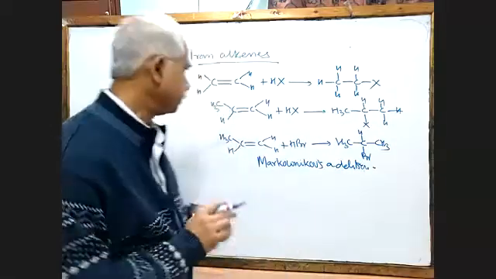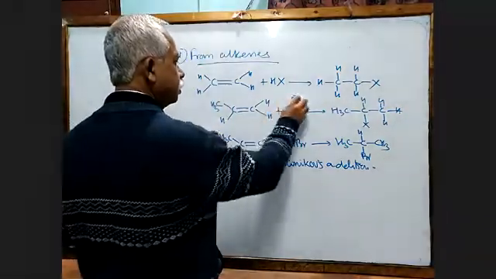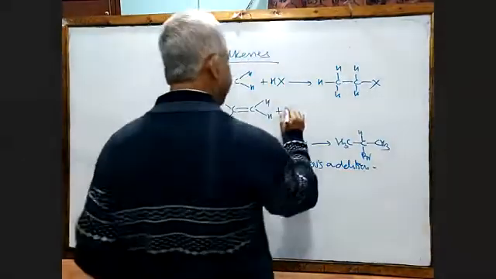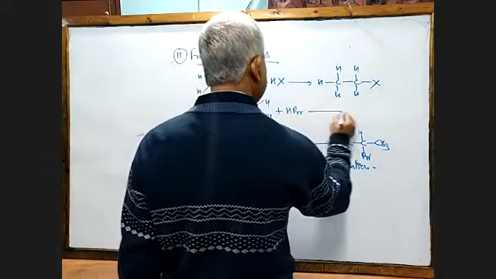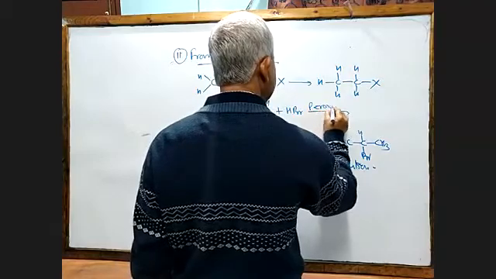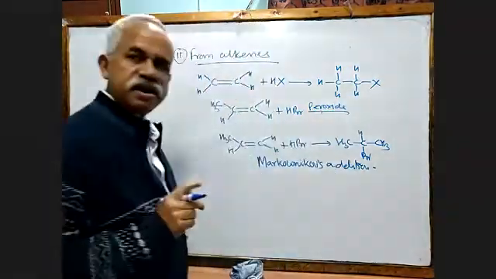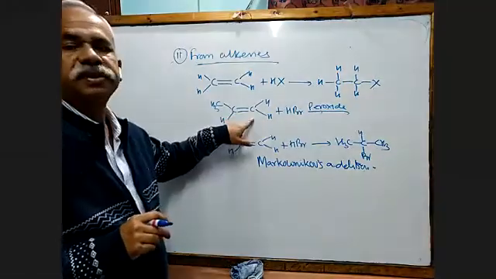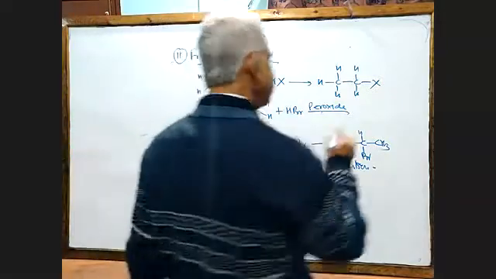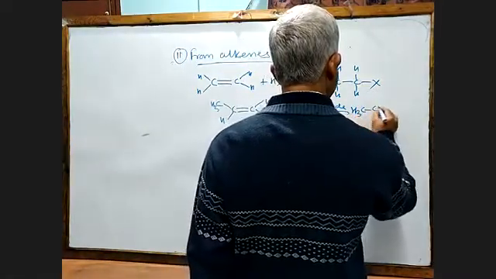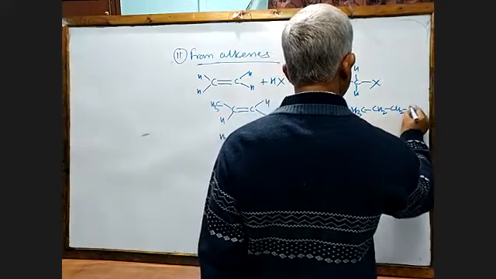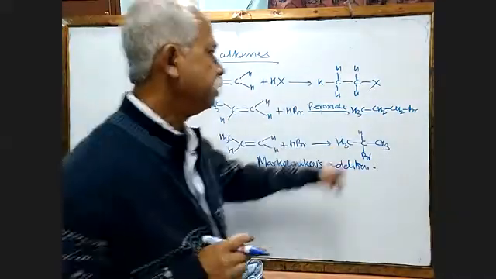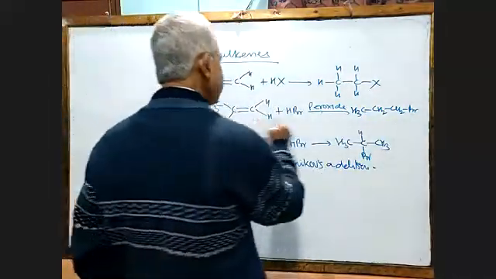Now, we also know that if I carry out this reaction in the presence of peroxide, then the bromine will not come to the more substituted carbon, it will go to the less substituted carbon. So in that case, you get here CH3CH2CH2Br. Here you get 2-bromopropane, and here you get 1-bromopropane.